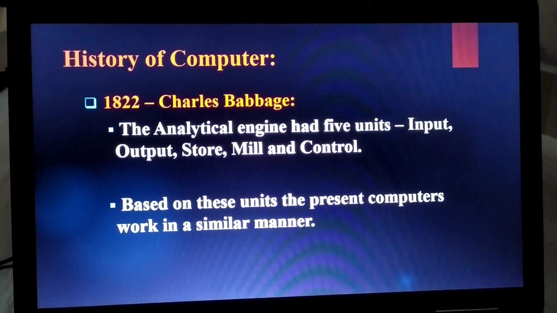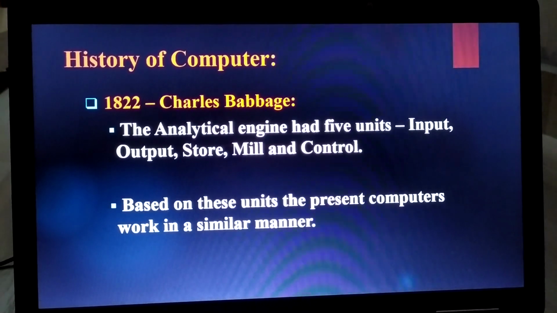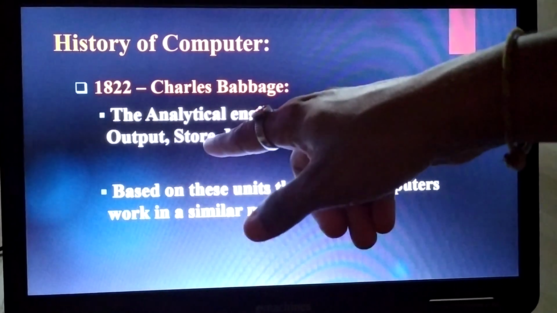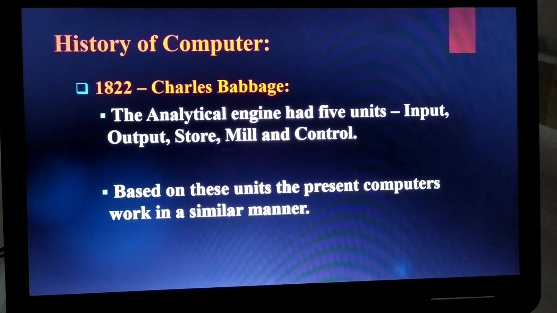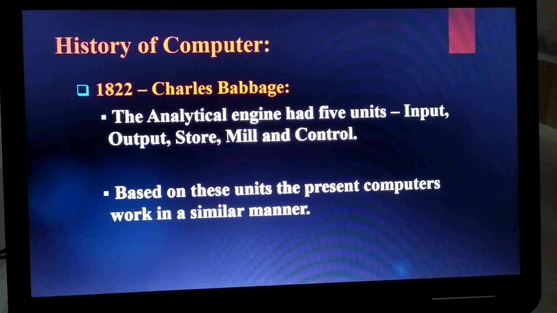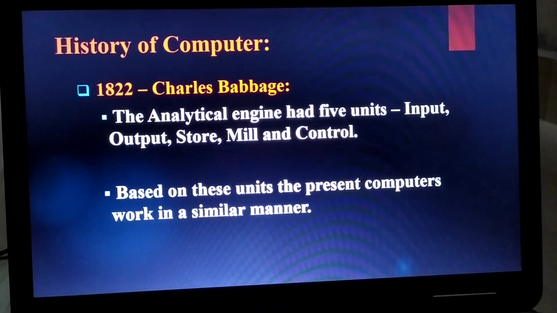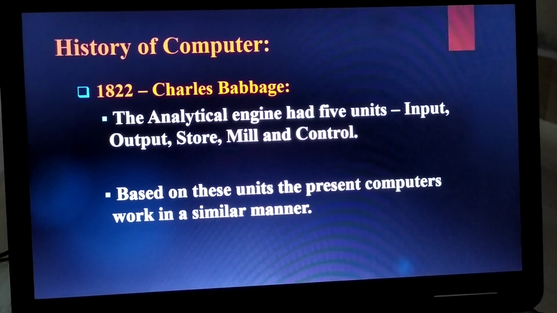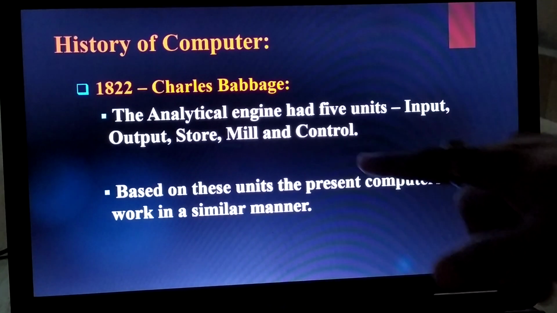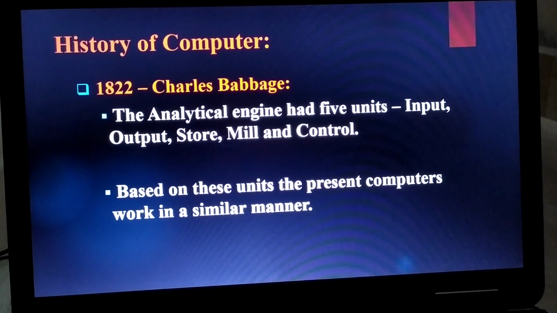You can see here the memory unit. The memory unit works like a store. Then the arithmetic and logic unit works like a mill. And the control unit works like a control.